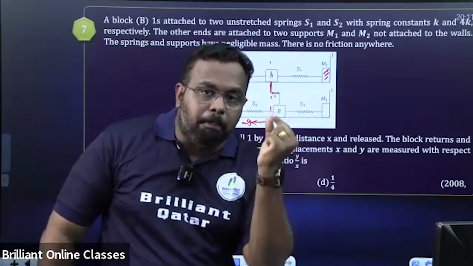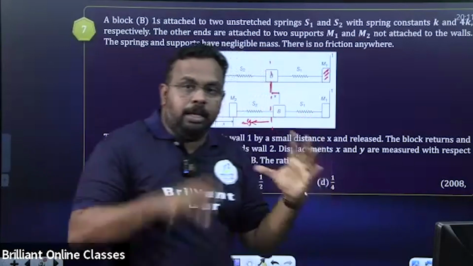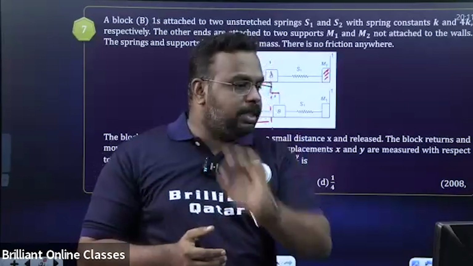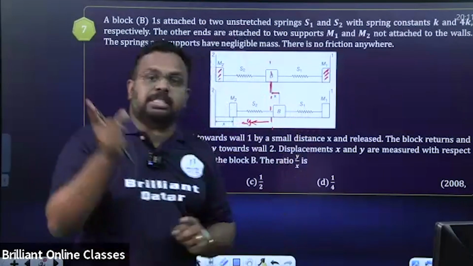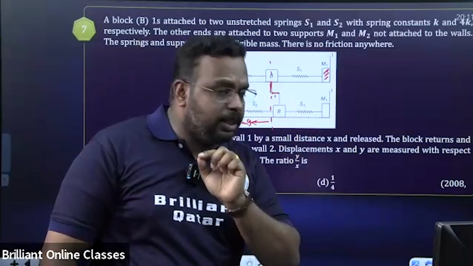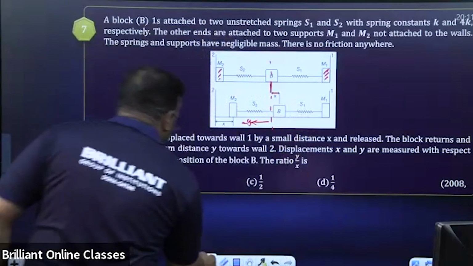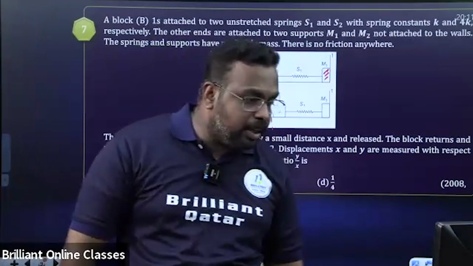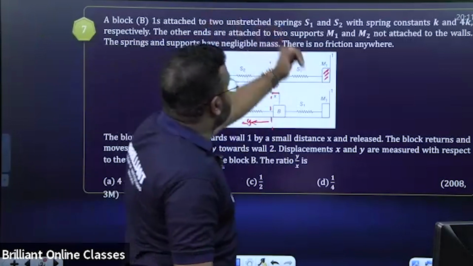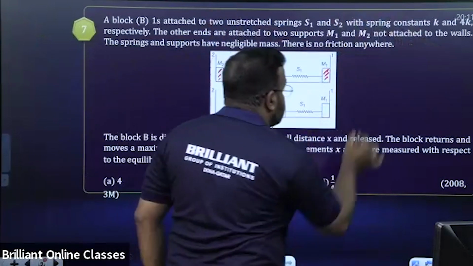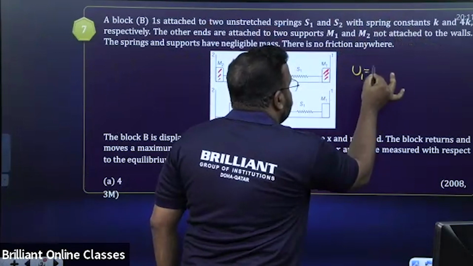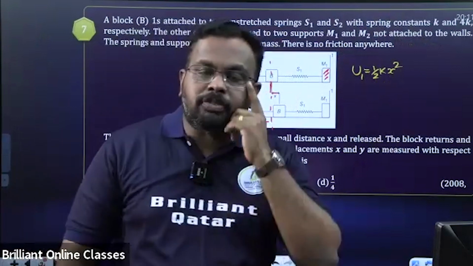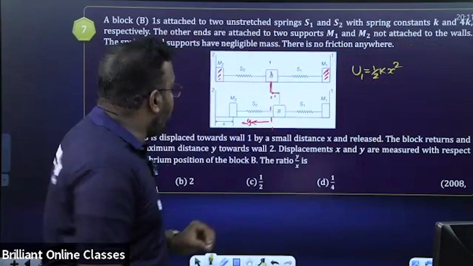If it is compressed by a distance x, some restoring force will be there, and mainly energy will be stored. Tell me, what is the energy stored in this spring if it is compressed through a distance x? What is the formula for energy stored in a spring? Yes, it is half kx square. So for the spring S1, spring constant is given as k. So energy stored in spring S1, I am writing it as U1, U1 is equal to half kx square, right?